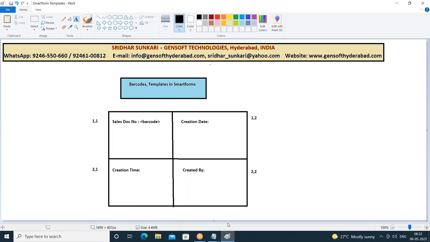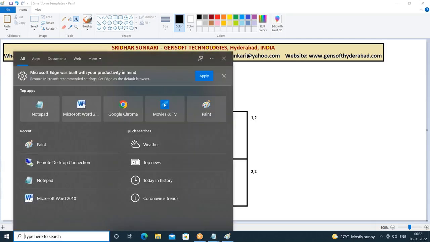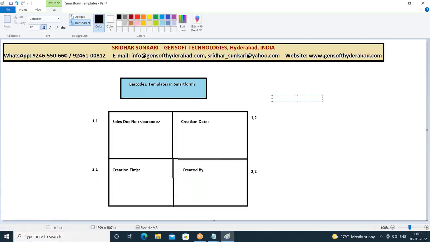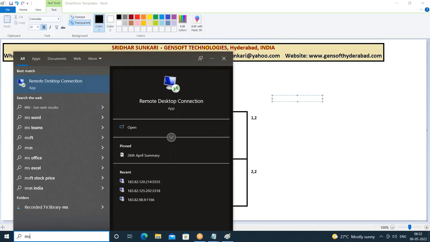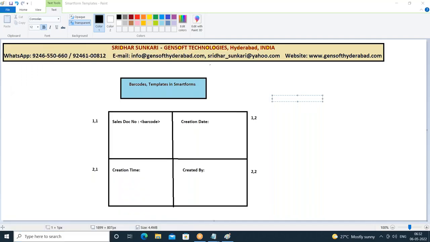So first of all, let us design the smart form. I'm having an issue connecting to the server since morning. That's why it got late. Let me cross check. I've requested another server. Let me cross check.